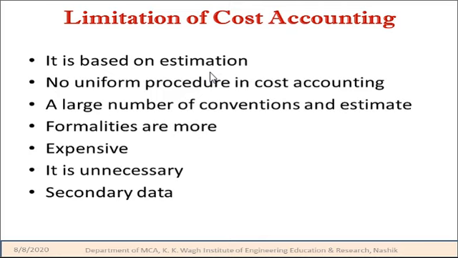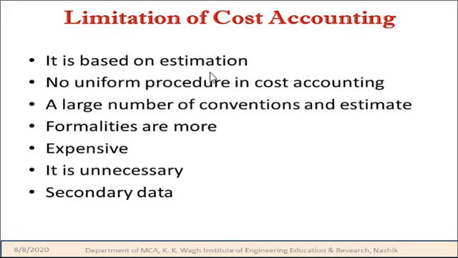Therefore, it does not apply to small and medium firms. Next limitation is that it is expensive. Cost accounting is expensive and requires reconciliation with the financial records. It is unnecessary. Recent organizations and enterprises can survive even without cost accounting.